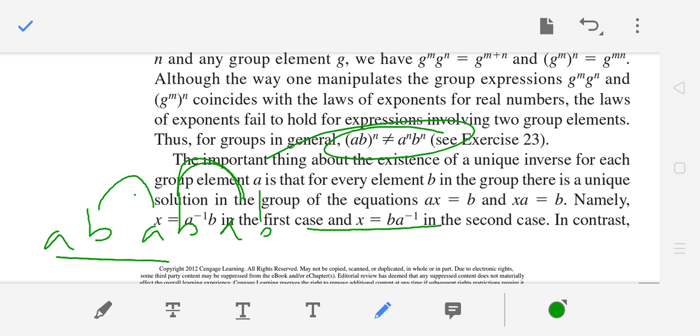Now there is an important thing about the existence of a unique inverse for each element in a group. For every a and b in G, there is a unique solution in the group to the equations. If you have equations like ax = b and xa = b, then each has a unique solution. Why? Because the inverse is always unique.